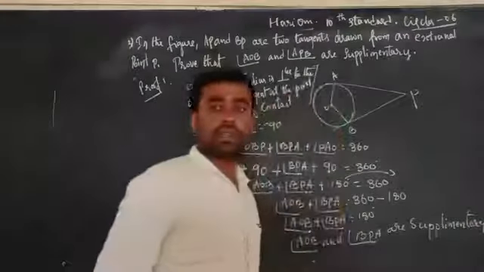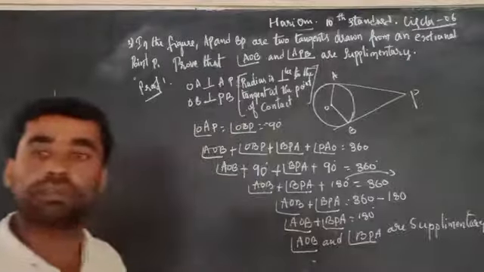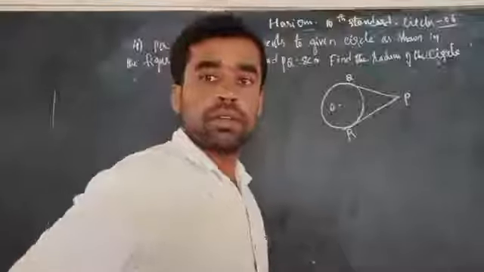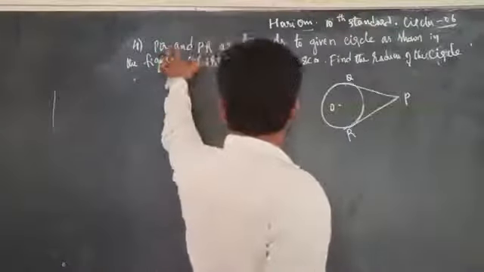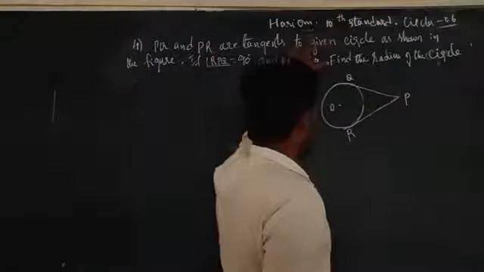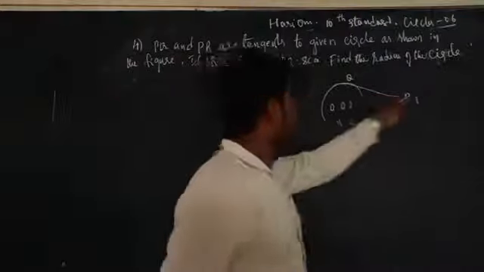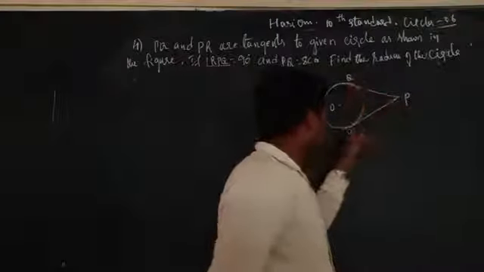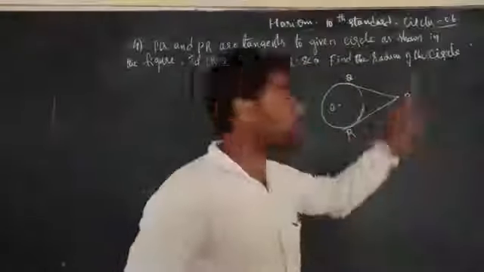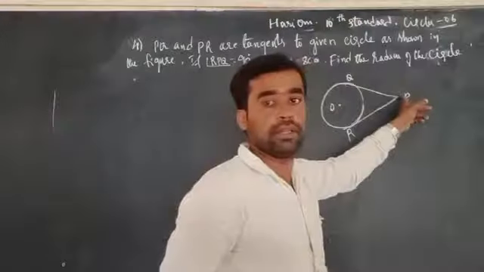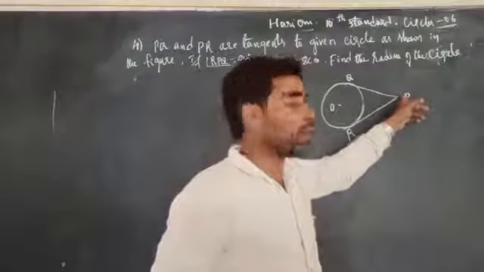Is it clear? Take down this one. Here is the question. PQ and PR are two tangents to a given circle as shown in the figure. PQ and PR are the two tangents from the external point P.